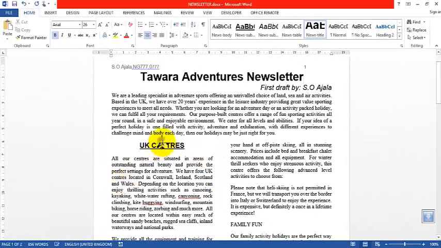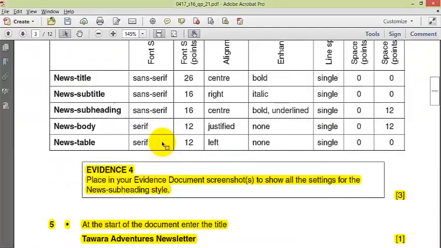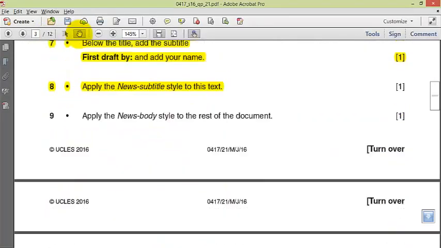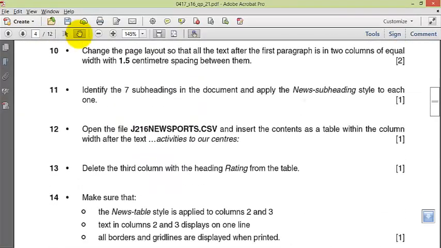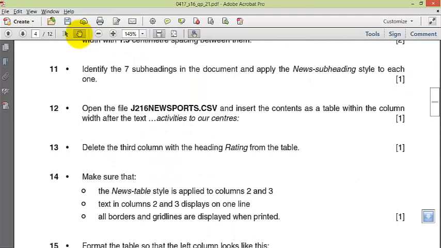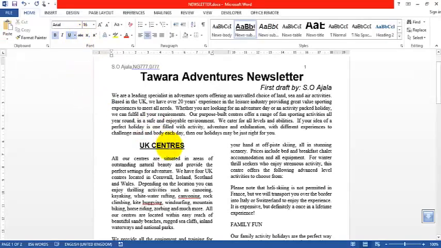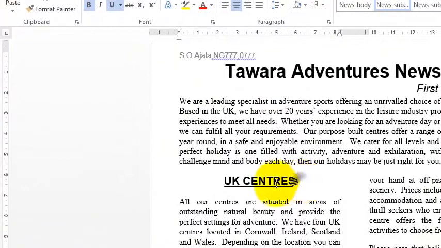Okay, so we're back here. The subheadings. Now identify the 7 subheadings in the document and apply the new subheading style to each one. Okay, so this is number 1, subheading, which is okay. So I've applied it for this. I can just click this and double click the format painter.